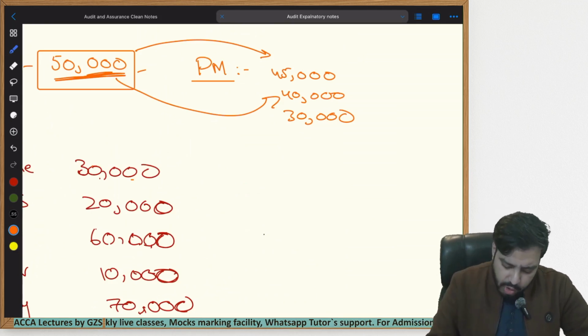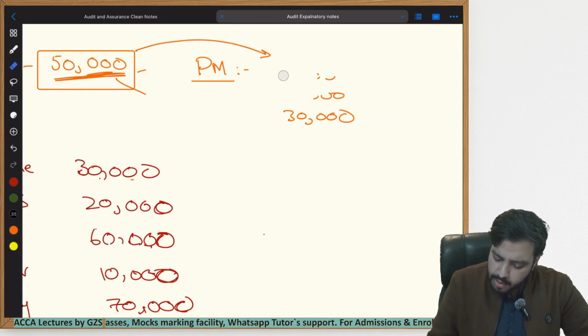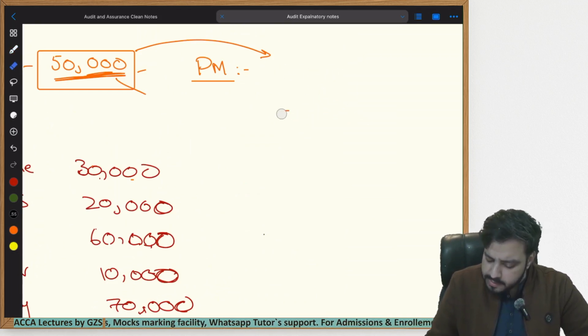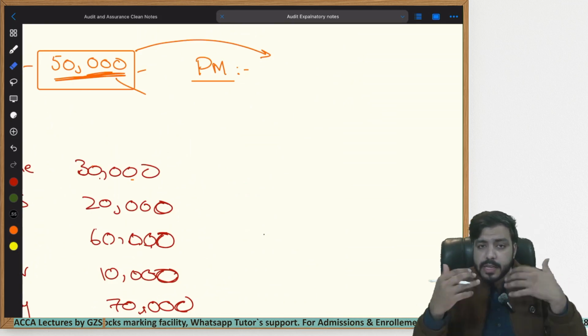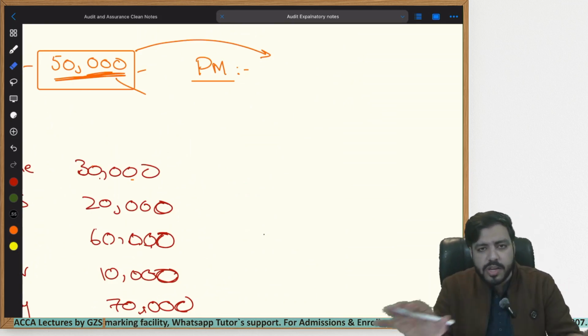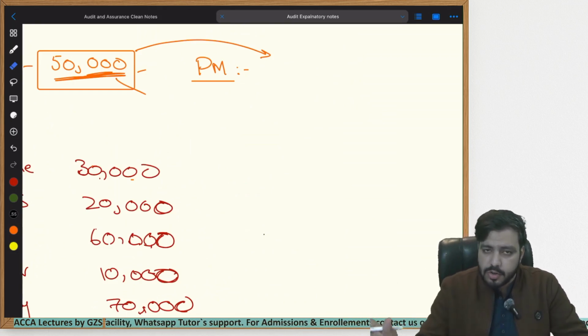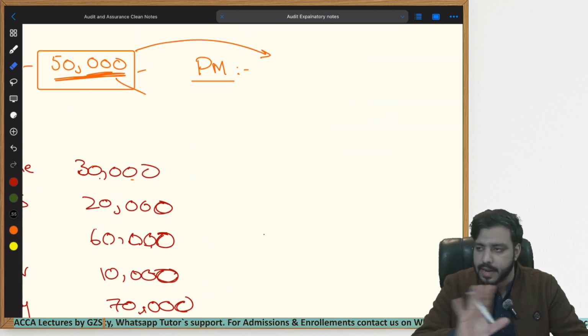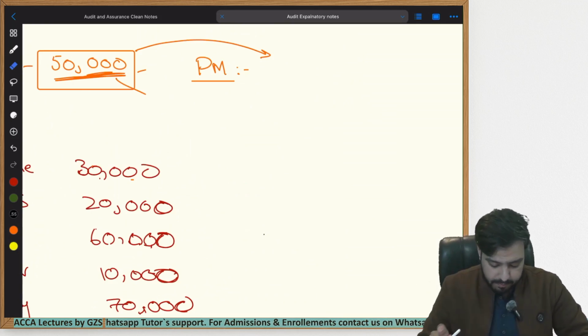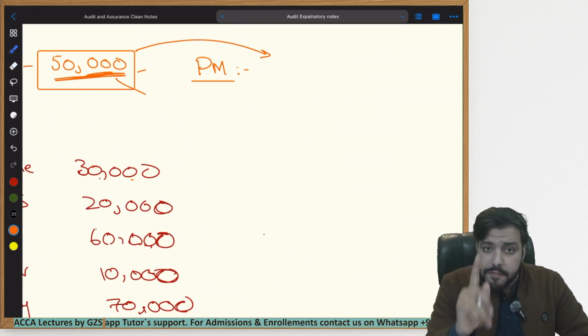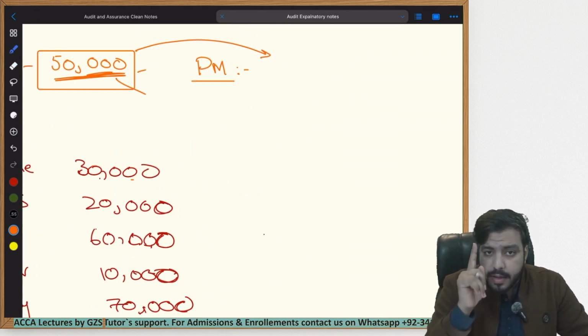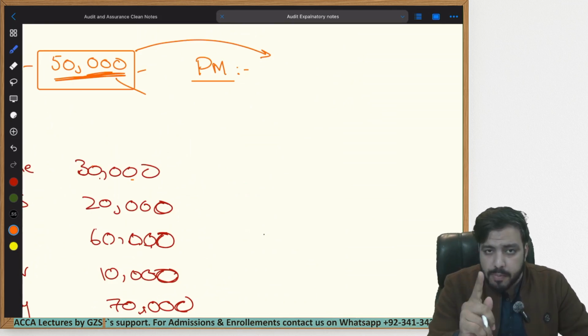Now, there is no guidance within your syllabus, within overall ISAs, within overall standards which state how performance materiality is calculated. There is no standard available within your practical life as well linked to international standards of auditing on how performance materiality is selected. No standard is given. But every single firm has their own criteria to determine performance materiality.